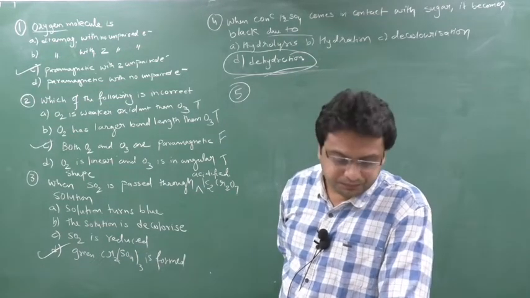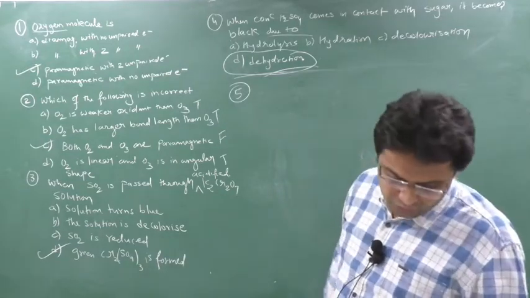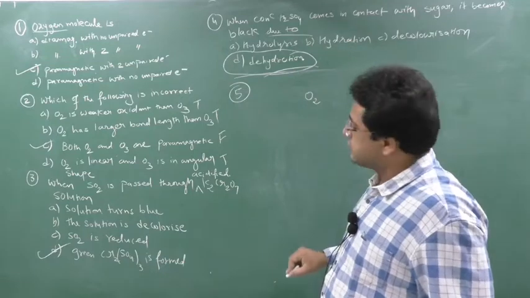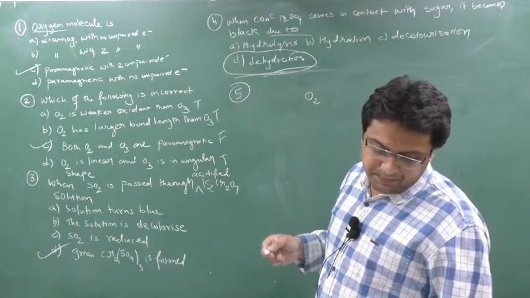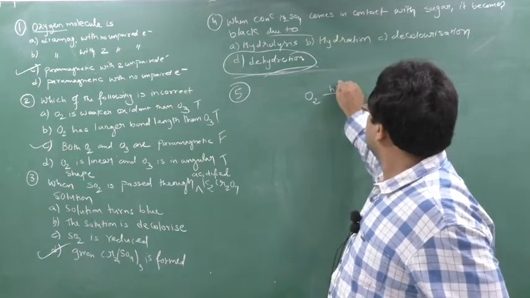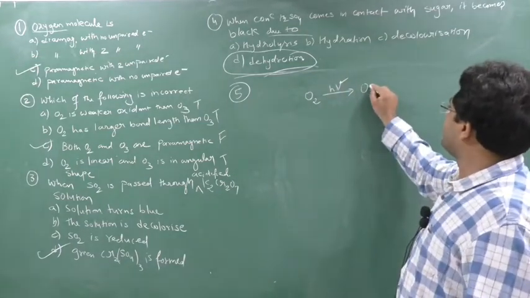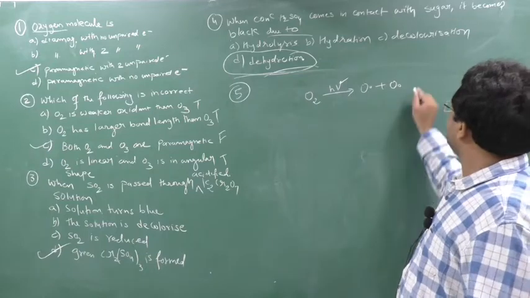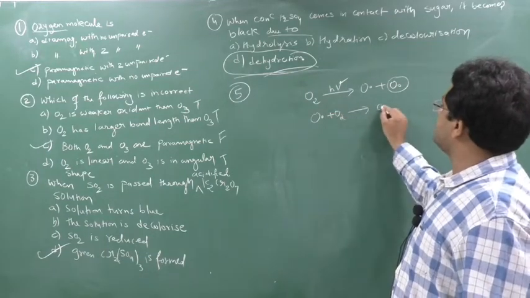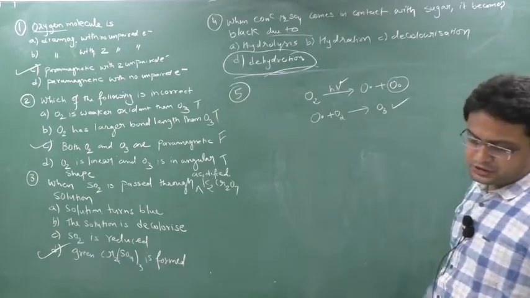So it is true. Why? Ozone is formed in the upper atmosphere by photochemical reaction. See, first in O2 what will happen? Here hν will form O dot, free radical oxygen. This O dot will combine with O2 and form O3. So option A is correct.